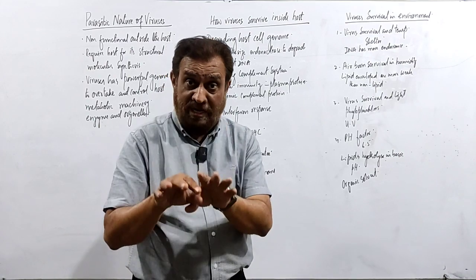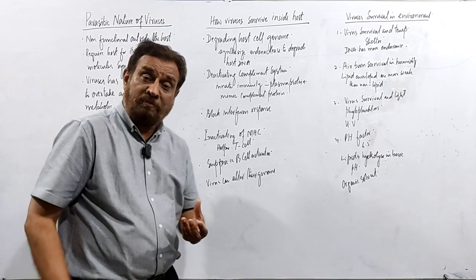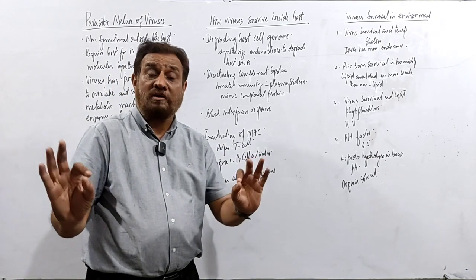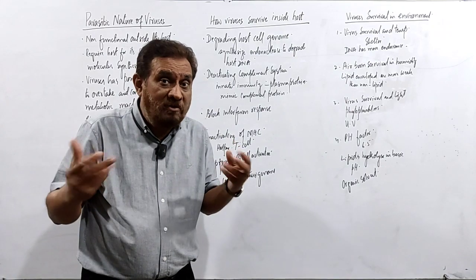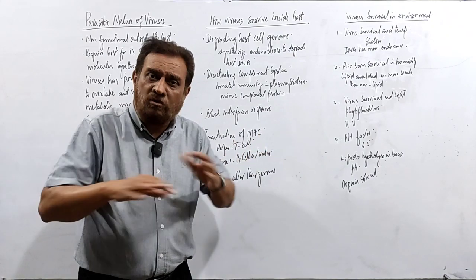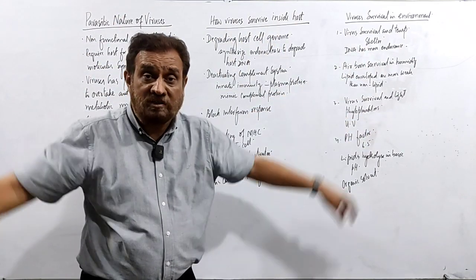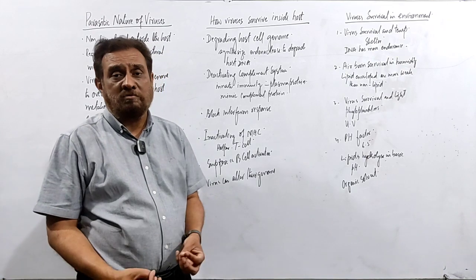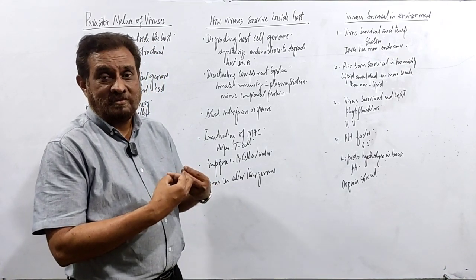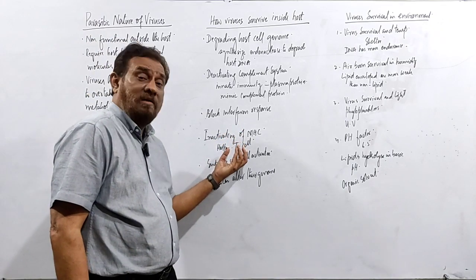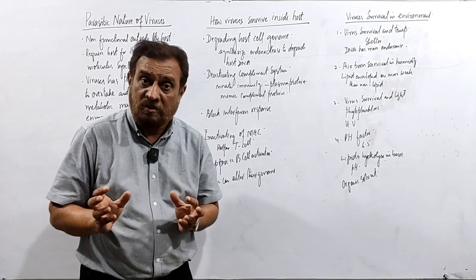And this is recognized by the helper T cells. Helper T cells are just like the NADRA of our country. NADRA has all the data. If the NADRA system is destroyed, what happens? The data of all the people of the country is lost and so many invaders from the different sides of the borders get into our country. The same takes place here. Helper T cells recognize the major histocompatibility complex present.